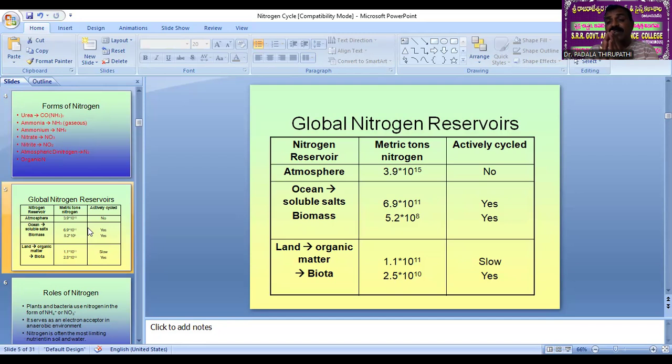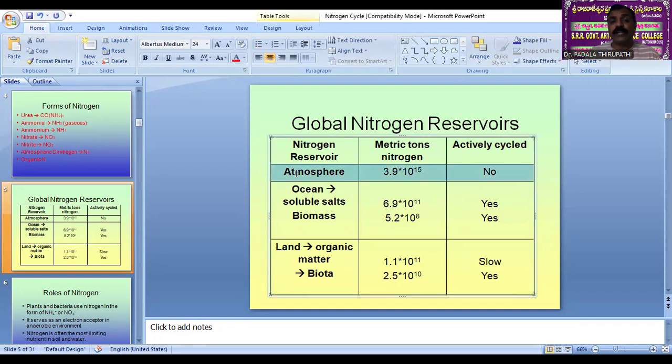See here, the first one is atmospheric nitrogen, 3.9 into 10 to the power of 15 metric tons. It is the highest amount, a gaseous substance available in the atmosphere, more than 78%.